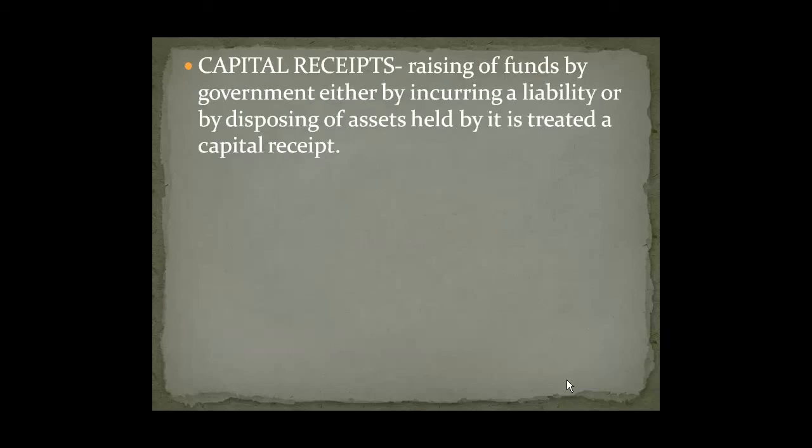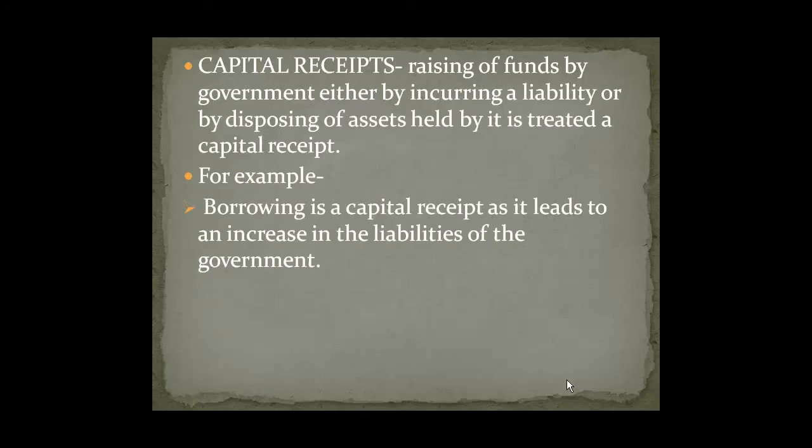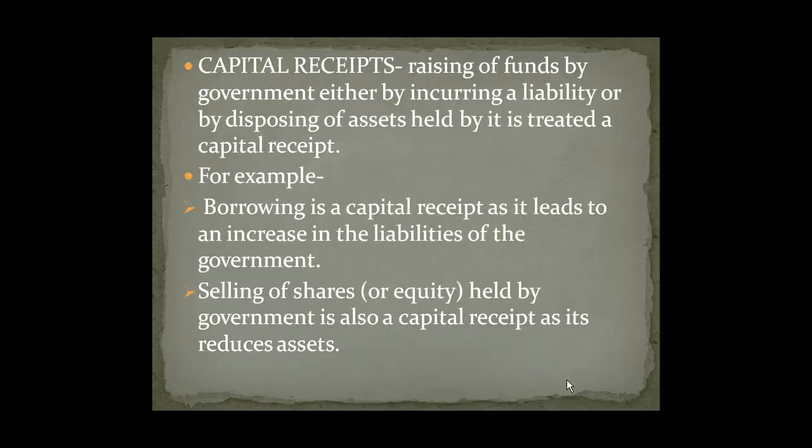Capital receipts are basically those receipts which increase the liability or reduce the assets of the government. For example, in the first case, if the government borrows funds, it increases the liability of the government since the government has to repay the loan amount. In the second case, the selling of shares decreases the government assets, so it's a part of capital receipts.